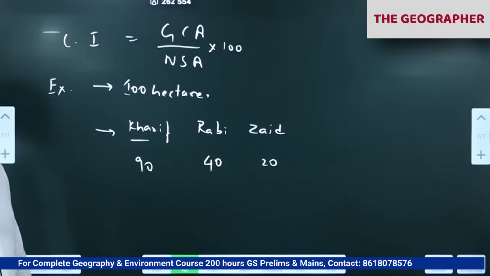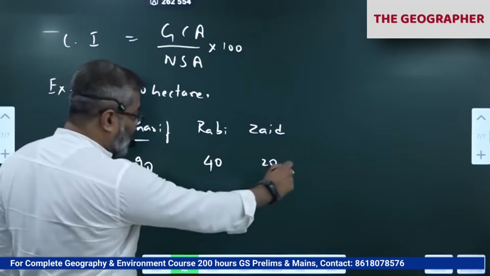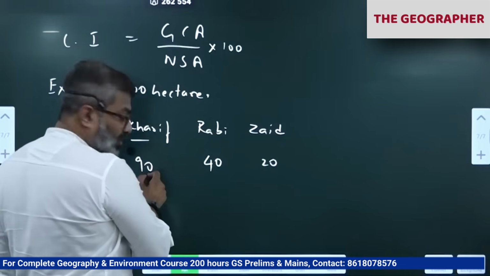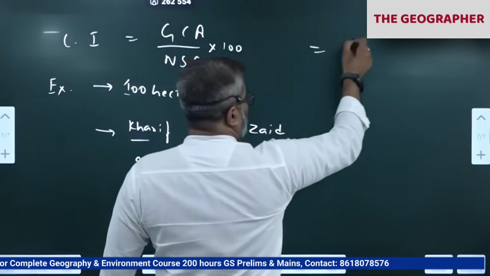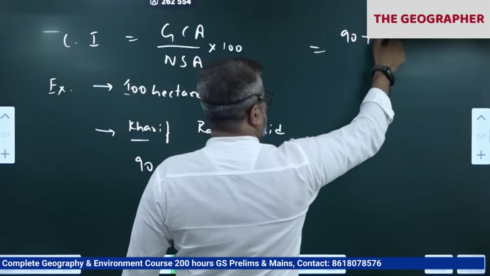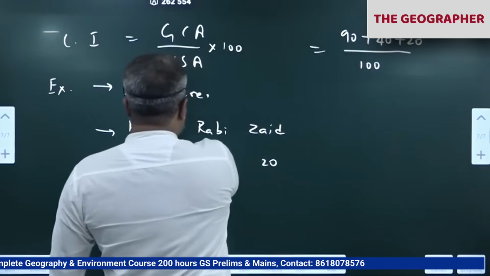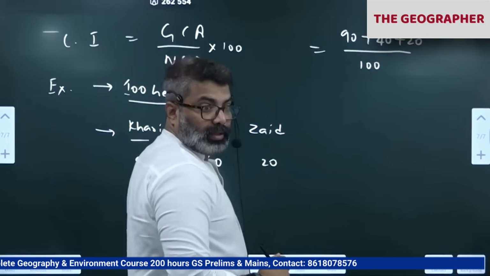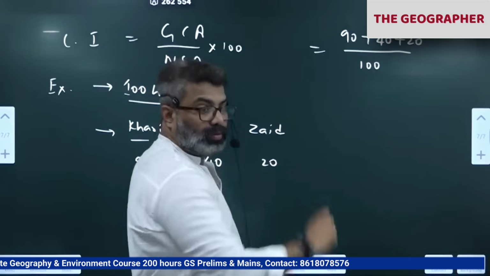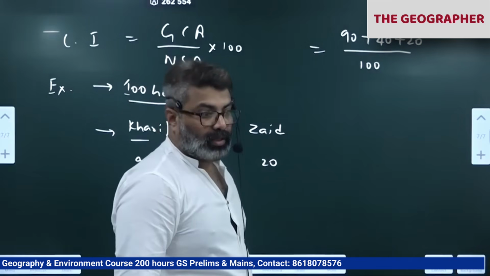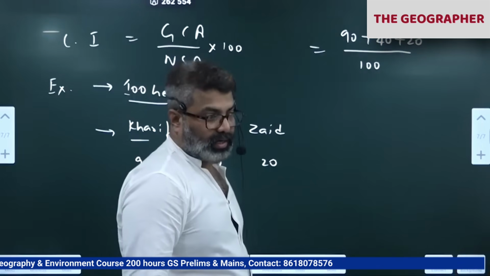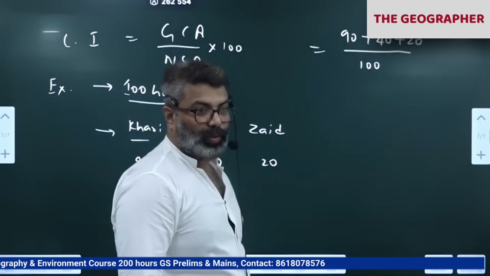So what is the land he has utilized out of 100 hectares? In Kharif season 90, plus 40, plus 20, divided by 100. Net sown area available was 100. So 150 divided by 100, so 150% is the cropping intensity.